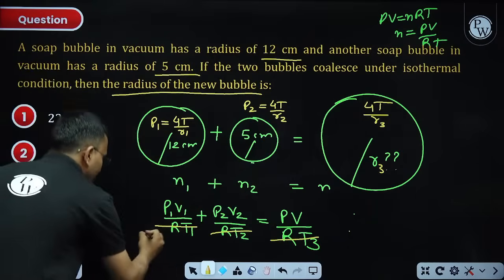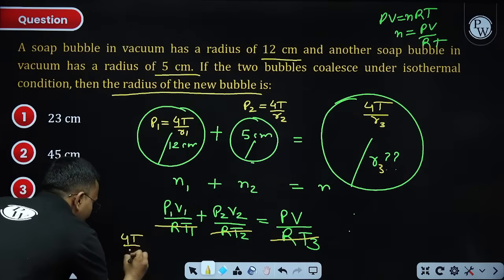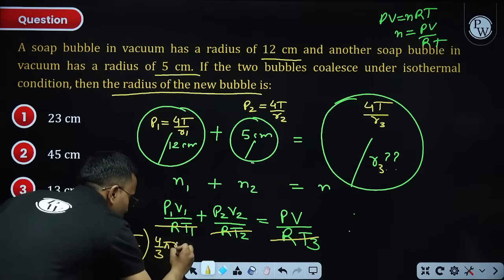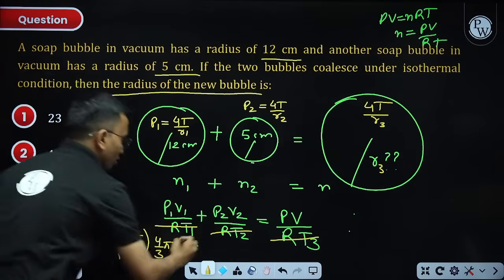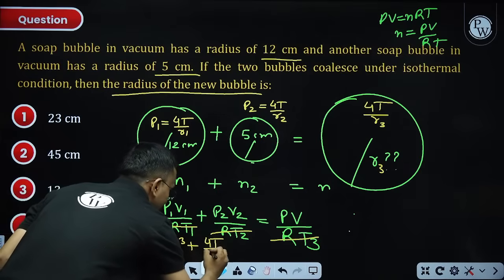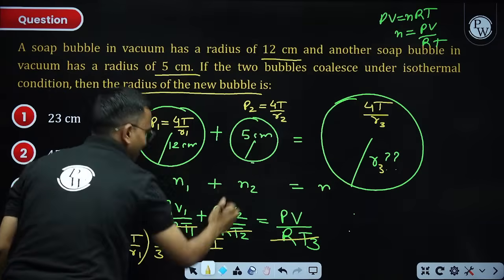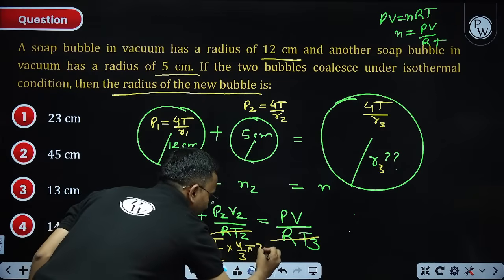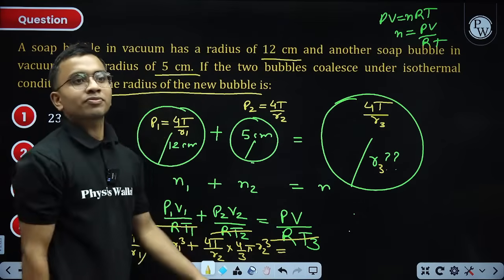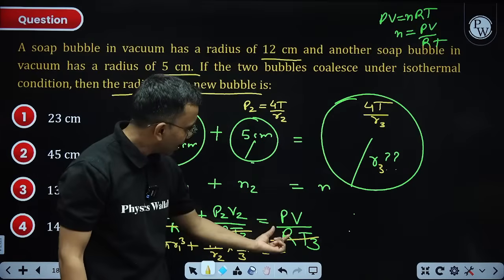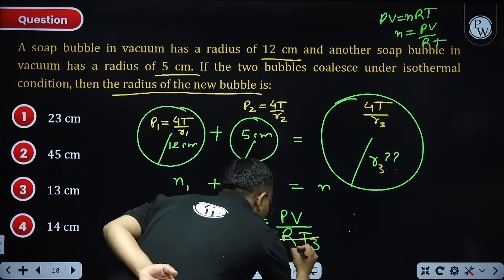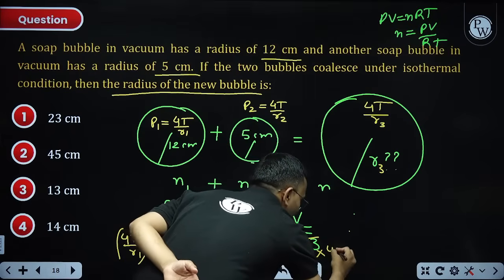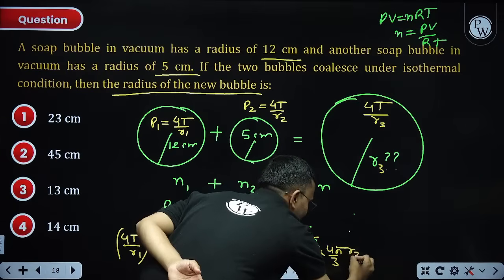P1 as 4T by R1, volume V1 is 4 by 3 pi R1 cube, plus P2, 4T by R2, into volume 4 by 3 pi R2 cube, is equal to 4T by R3 into volume 4 by 3 pi R3 cube.